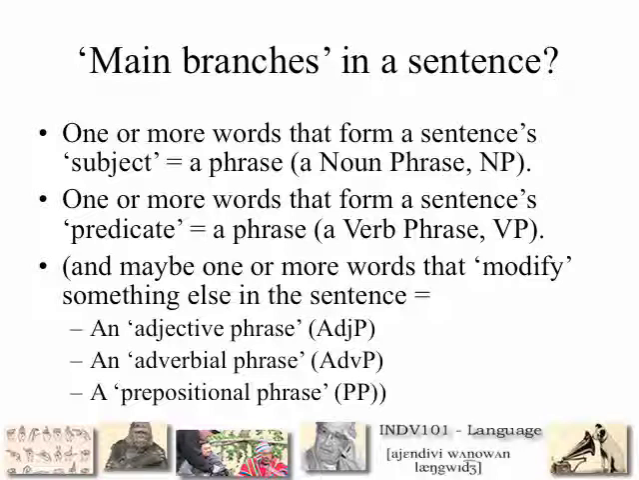We can also have lots more words in a sentence, but usually most of those words are just modifying the subject noun phrase or the predicate verb phrase. They can be adjective phrases, adverbial phrases, or prepositional phrases. So these are the major types of phrases that you find in a sentence. And they're all named for the kinds of words that are most important in each phrase.